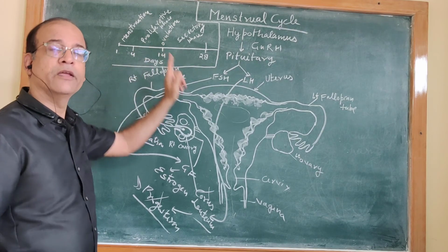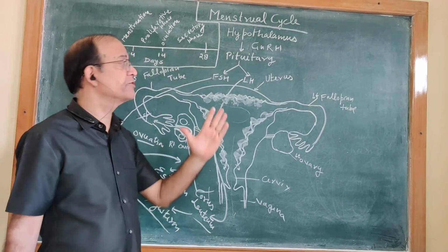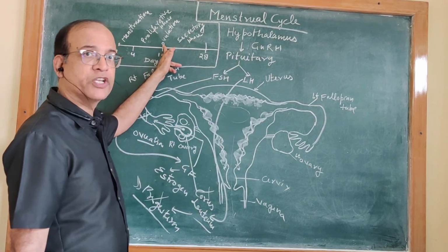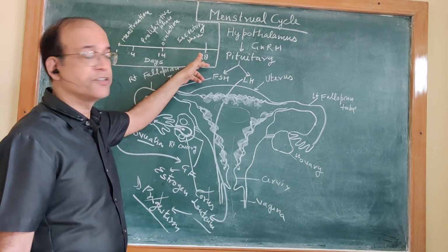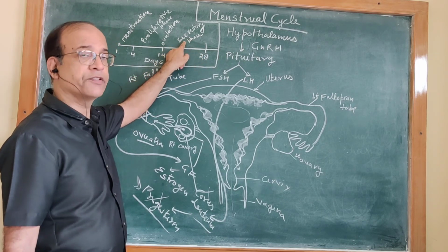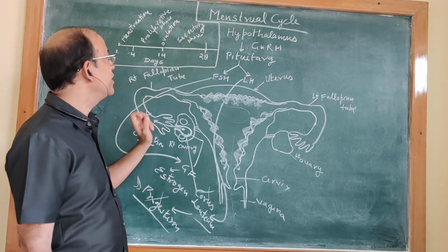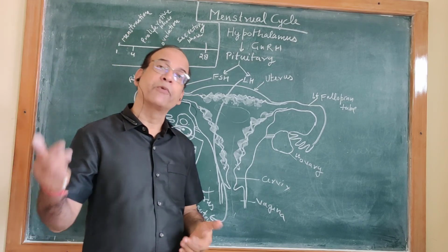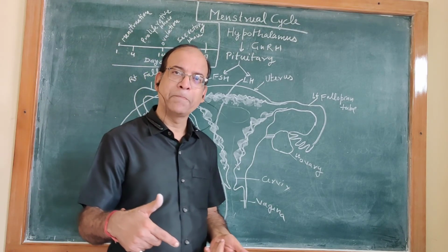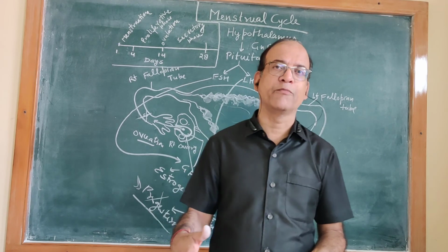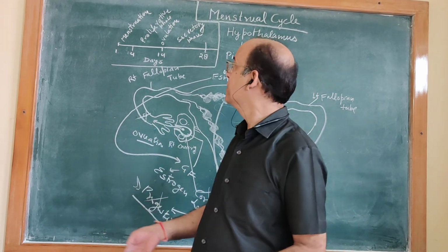On the 14th day, in the middle of the menstrual cycle, there is ovulation. Then the next phase starts. This is the secretory phase. During this phase, there is secretion of progesterone from ovary under the influence of LH hormone from pituitary.